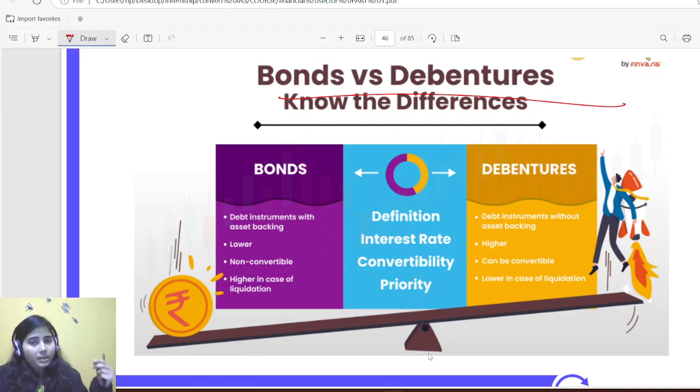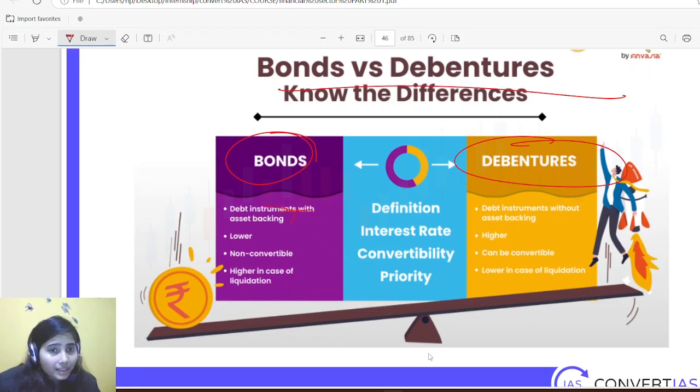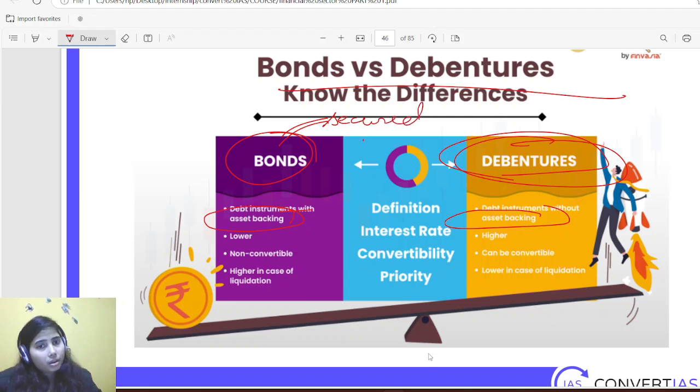Even as a teacher, or even as a student, I know how confusing it is. Like I used to be confused कि ये दोनों तो same ही होता है. Why do we call it a bond at one point of time and a debenture at another? So just try to understand it. A minute difference: bonds are debt instruments with asset backing, and debentures are debt instruments without asset backing. Simple. Bonds are secured loans. Debentures are unsecured loans.